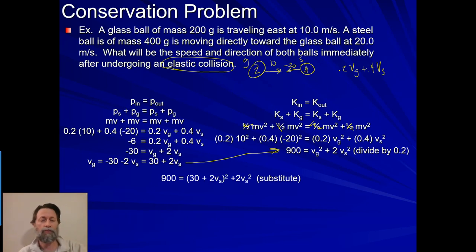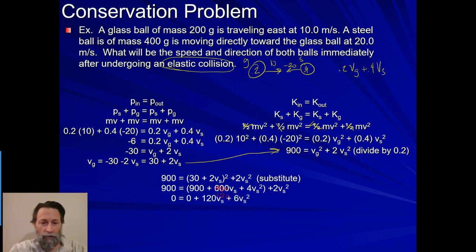and they will become important later when I plug back in one solution. The second thing that was wrong is this is not 600. This is 120 VS. And so I made that correction here in my slide. So 120. So I can get rid of the 900s then. I can take that 120 VS, I can add those and get 6 VS squared. And if I simplify that, dividing by 6, I get 20 VS plus VS squared. Pull out a VS and I get 20 plus VS times VS equals 0. Super, super easy solution then, right?